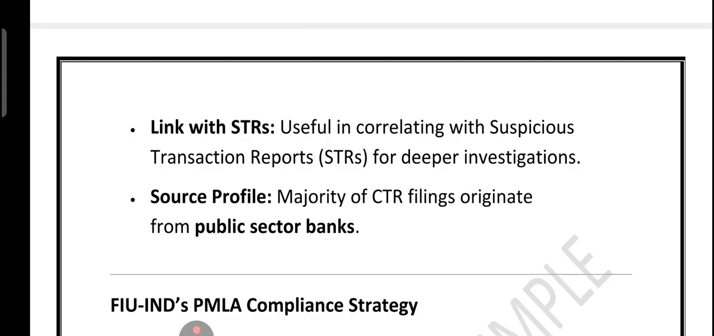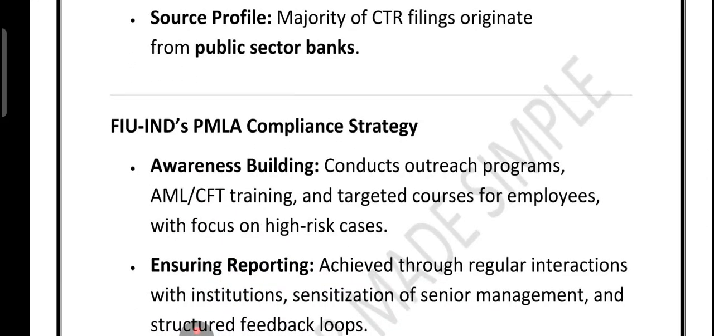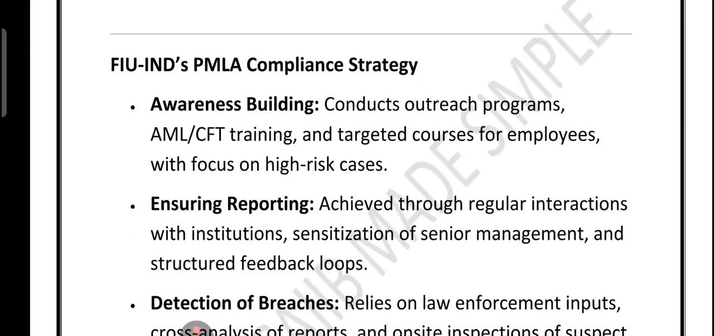And then we have the origin profile. So mostly filed by the public sector banks. Now if we talk about the FIU-IND PMLA compliance strategy, there is something called awareness building: AML CFT training, outreach programs, a special focus on high risk cases. Then we have ensuring reporting, which means regular interaction with the institution, sensitization of the top management.